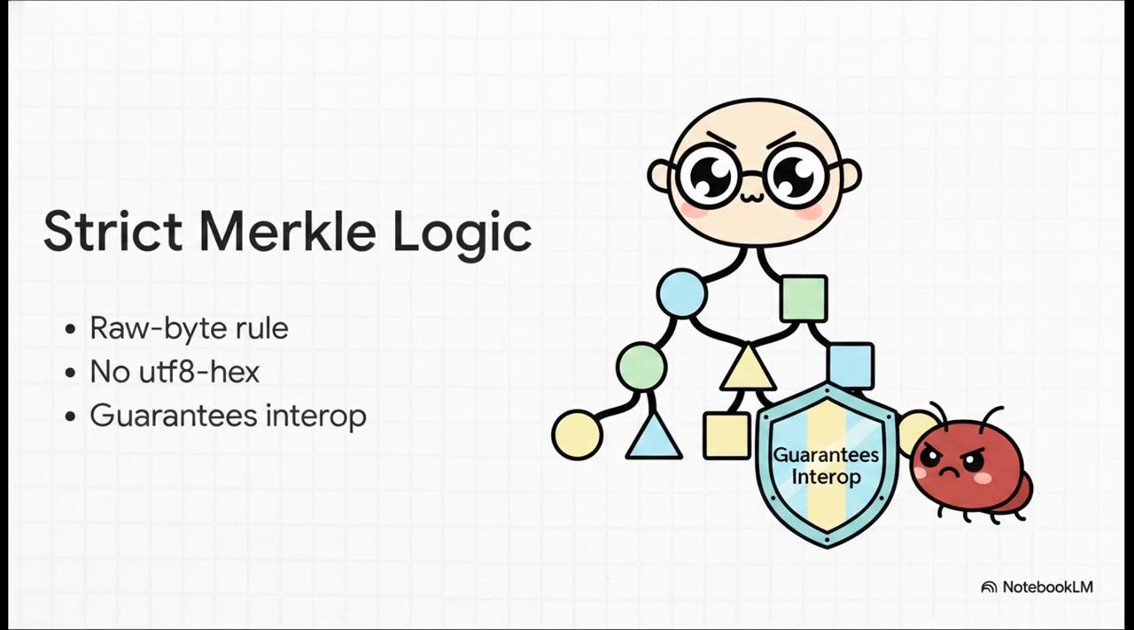Listen, if you've ever spent a weekend debugging hex to byte confusion, you know it is a massive source of interoperability bugs. It's a great way to lose your sanity. But this specific choice mathematically guarantees that off-the-shelf verifiers can interact with their log without throwing errors. Plus, those domain separation prefixes completely shut down tree extension attacks.